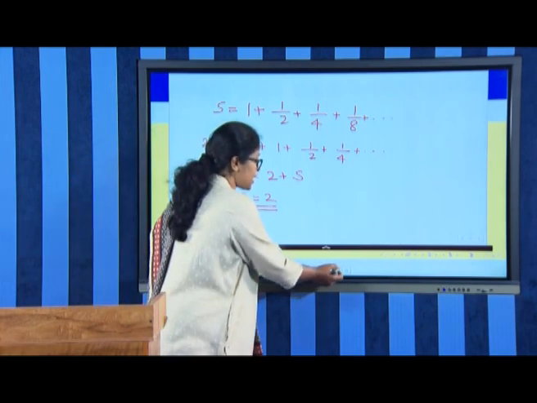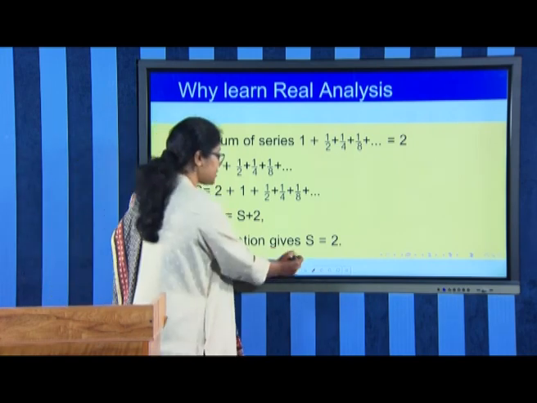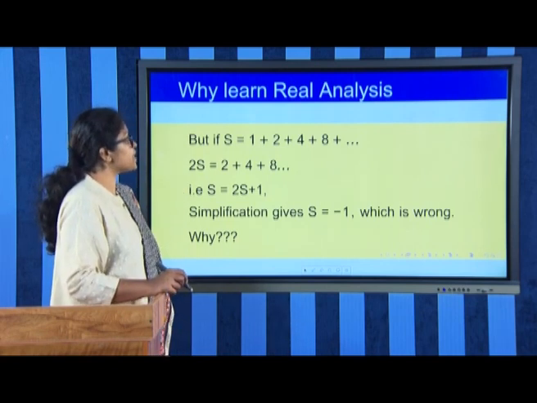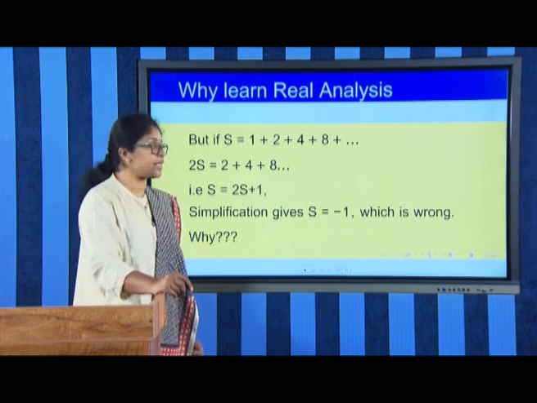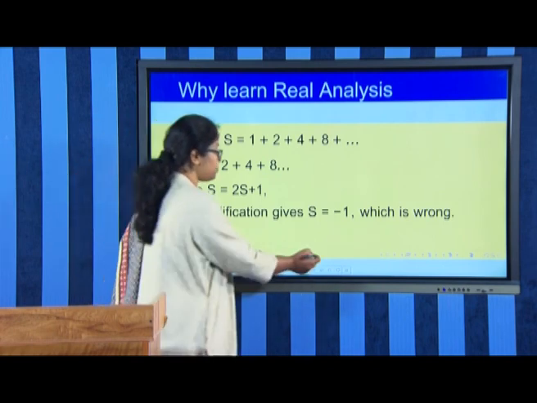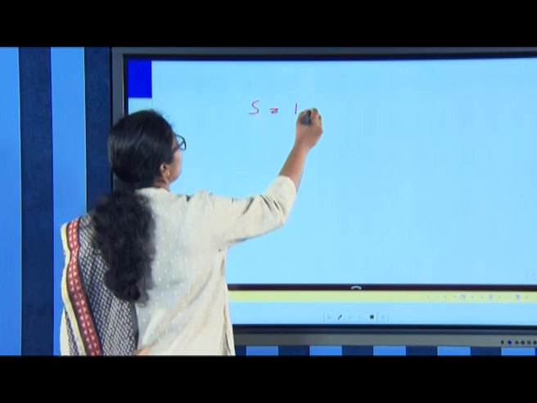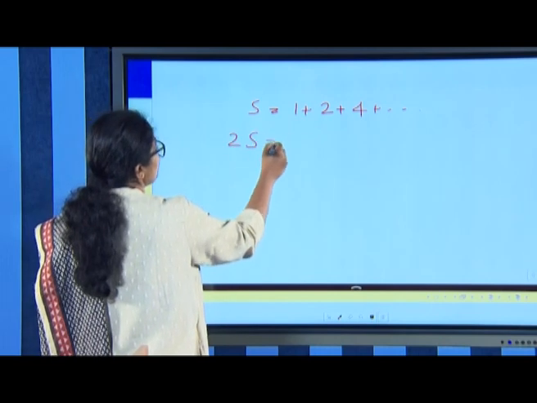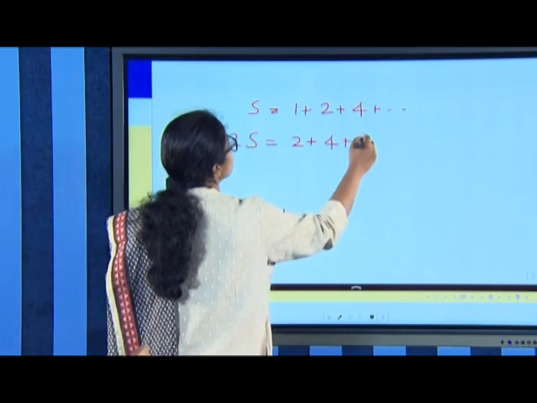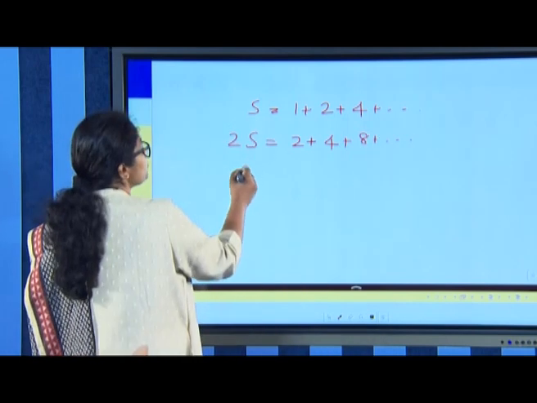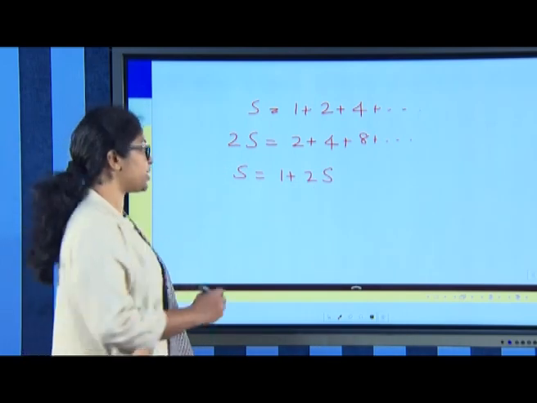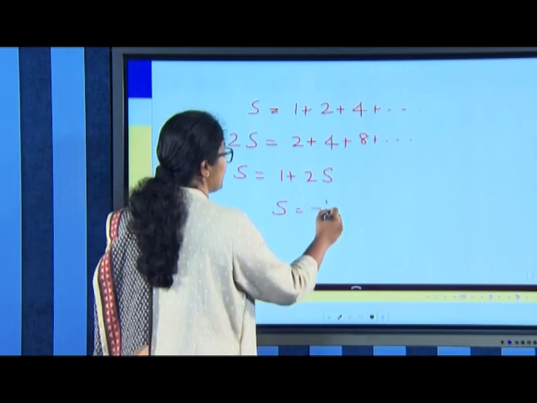But if we do the same procedure for the next series, say for example, the series S is equal to 1 plus 2 plus 4 plus 8 plus etc., and apply the same technique, let S be 1 plus 2 plus 4 plus etc. What is 2S? 2S is equal to 2 plus 4 plus 8 plus etc. Therefore, S we can write as 1 plus 2S, which on simplification gives us S is equal to negative 1.